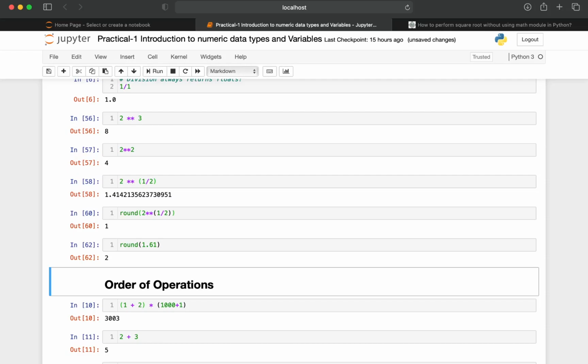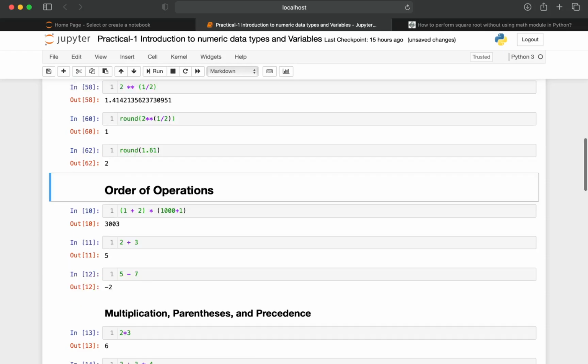Now next, order of operations. What are order of operations? In our schooling in mathematics, we have learnt about a rule known as BODMAS, and we also learnt it while preparing for GRE, which is known as PEMDAS. PEMDAS and BODMAS are the same. So P stands for parenthesis, E stands for exponentiation.